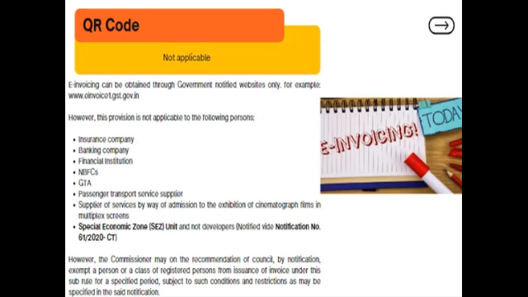Now the last point is important, because this proviso is not applicable on special economic zone units, but it is applicable on special economic zone developers.